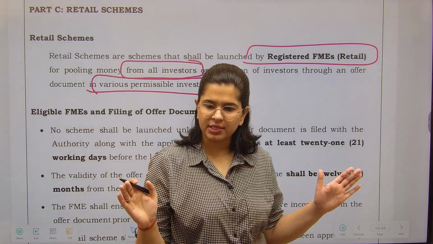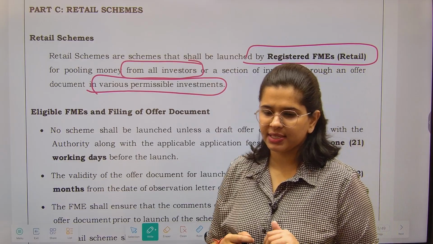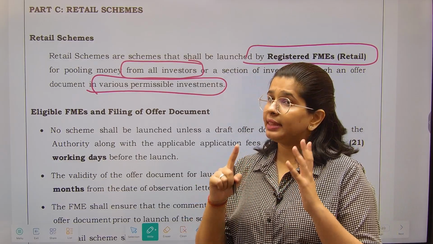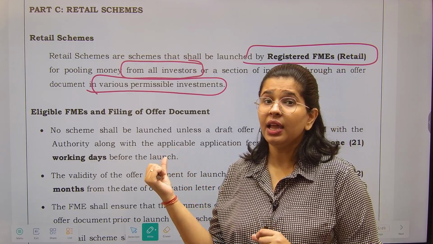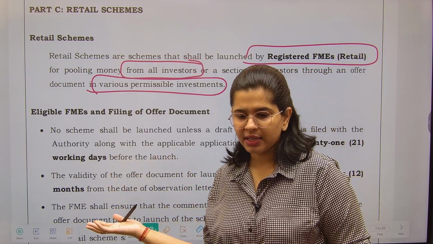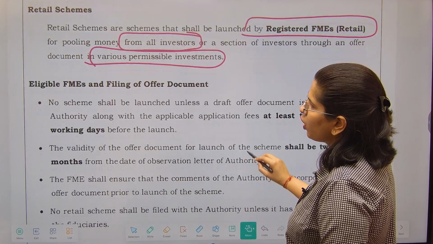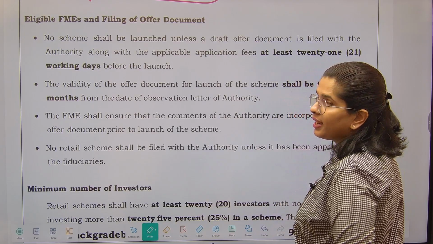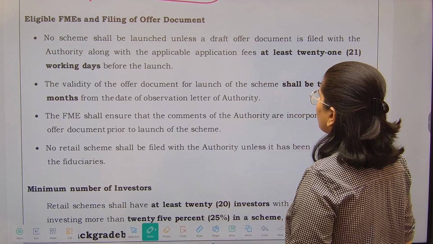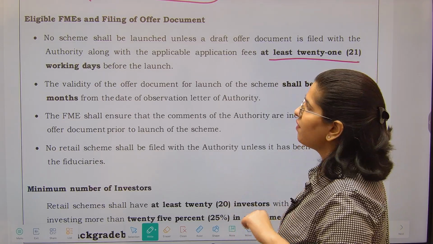No restrictions, right? There were restrictions on the number of investors and the value of investment in the venture capital scheme. There were restrictions on the number of investors and the value of investment in the restricted schemes, but there is no restriction here. Now, who are the eligible FMEs and the offer document? No scheme shall be launched until you have filed a draft offer document with the authority at least 21 working days before the launch of the scheme.